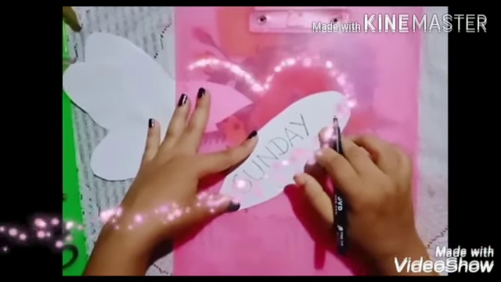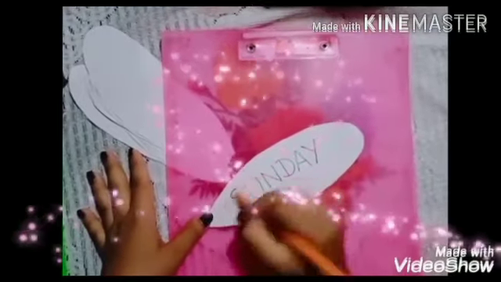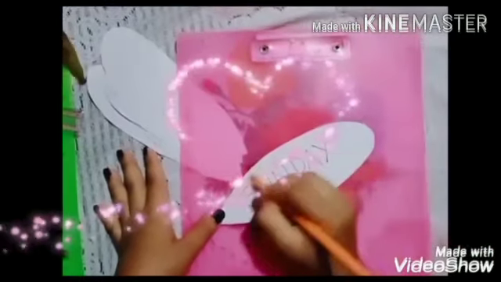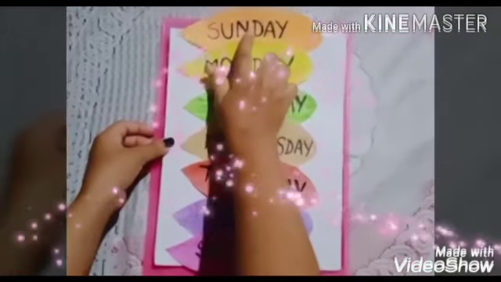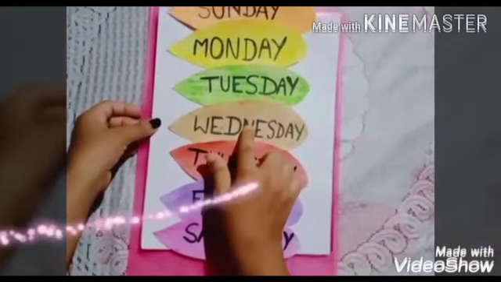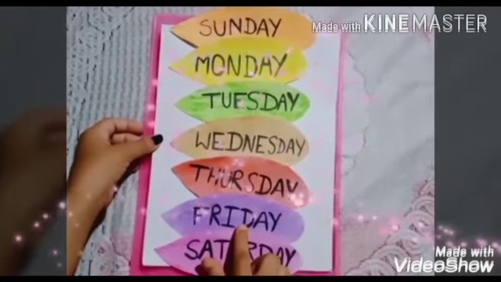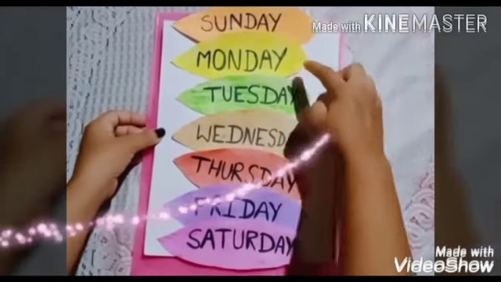SUNDAY, Sunday. Now you will color it according to your favorite color. Look here everyone, our 7 petals for the 7 days of the week are ready.